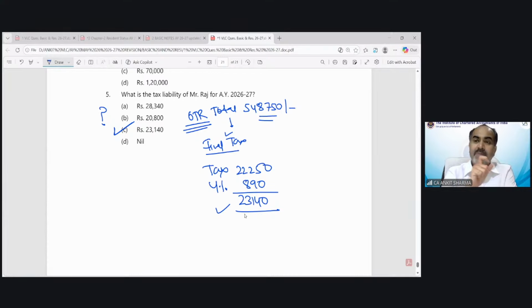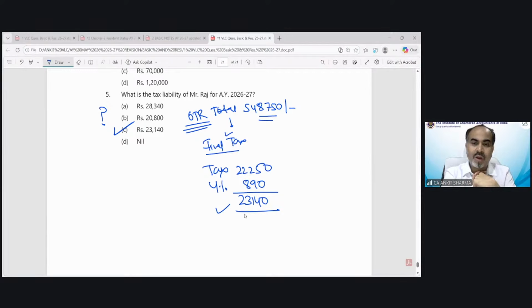If controlled and managed partly in India, HUF becomes resident. So for Karta, how many days he was in India out of the 7 preceding previous years, or how many years he was a resident in the 10 preceding previous years, that would matter. The current year status of Karta does not matter, but the preceding year status of Karta does matter. So we have to see that.